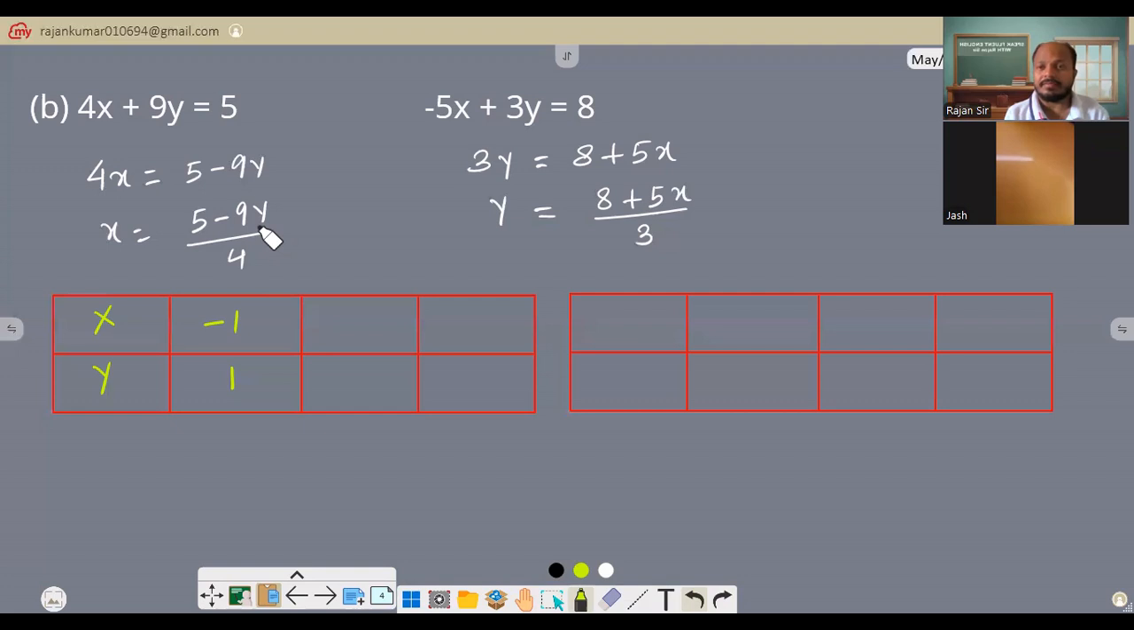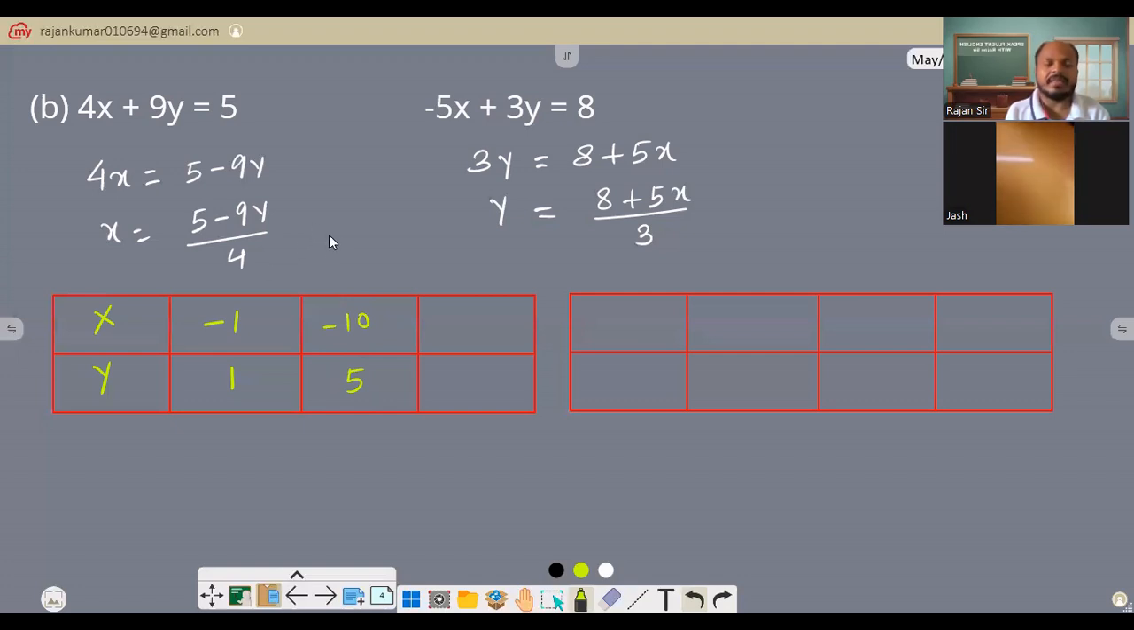If you're putting 9 sixes, 54. Again, you're not getting the number. 9 fives are 45. Exactly right, 45. So if I take y equals 5, 9 fives are 45. So 45 take away 5, which is 40, right? Yes, sir. So 40 divided by negative 4 means negative 10, right? Yes.